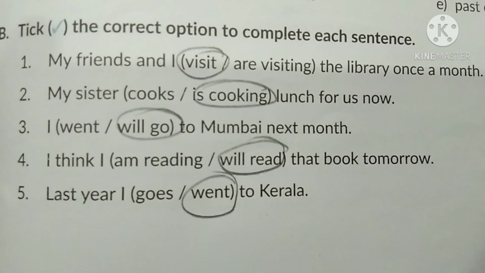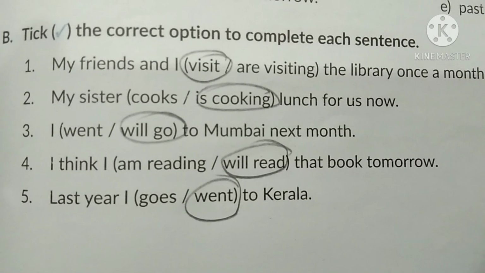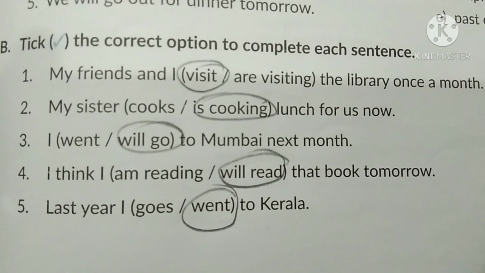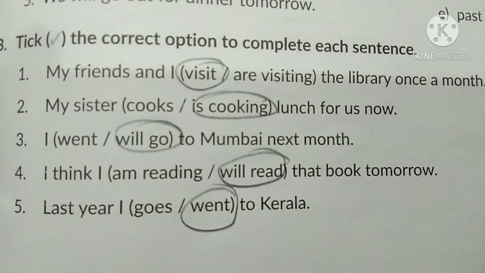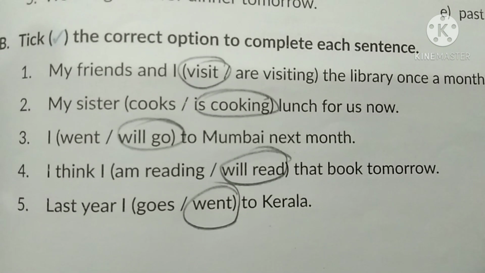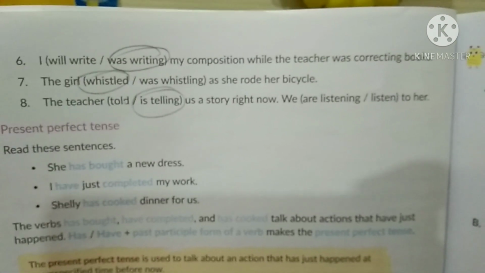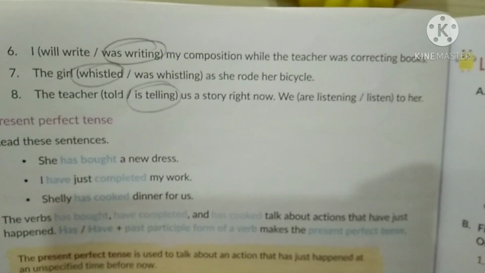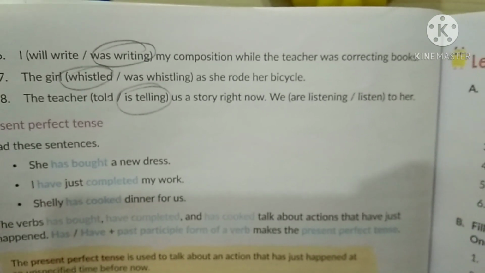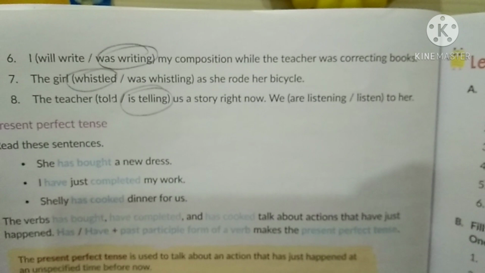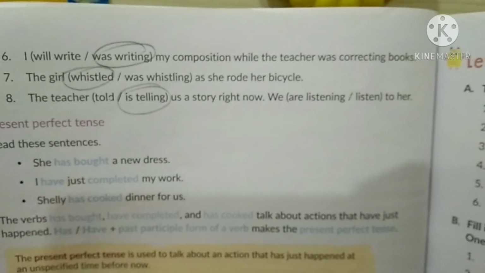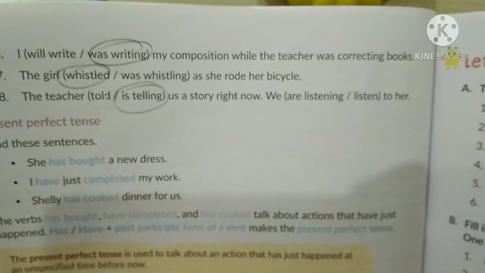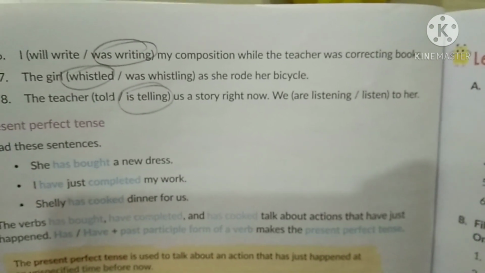Now the last sentence, last year I went to Kerala. Went, children, why? Last year, I am talking about last year, that is past tense. So it is simple past, that is last year I went to Kerala. The sixth sentence, children, on page number 52. I was writing my composition while the teacher was correcting books. So children, here we can see it is past continuous tense because it is was correcting. I will write, I was writing my composition while the teacher was correcting books.